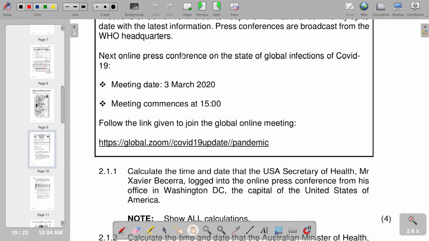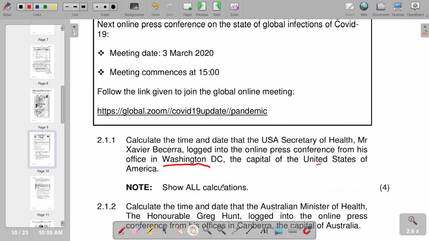Then moving on to 2.1.1, it reads, calculate the time and date that the USA Secretary of Health, Mr. Javier Becerra, logged into the online press conference from his office in Washington, D.C. So the time that is needed is in Washington, D.C., the capital of the United States of America. So obviously, you're going to use the time zone for the USA, and then you have to show all calculations.